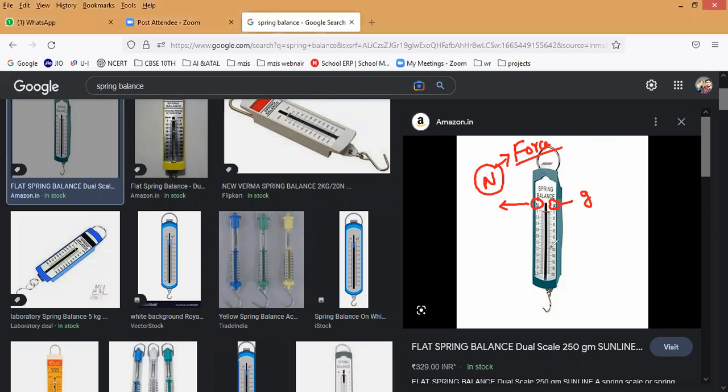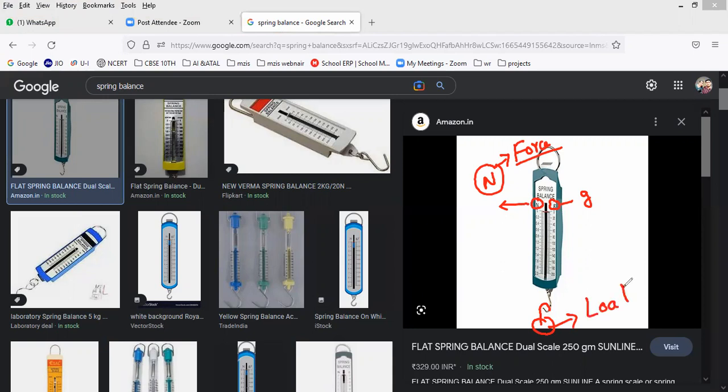So what we have to do? I am attaching a load. What do you mean by load? Load means some object. Suppose a 5 kg of vegetables or something. That is what we call load. What we call it, guys? Load. Okay. So I attach the load to the hook. This is what we call the hook of a spring balance.